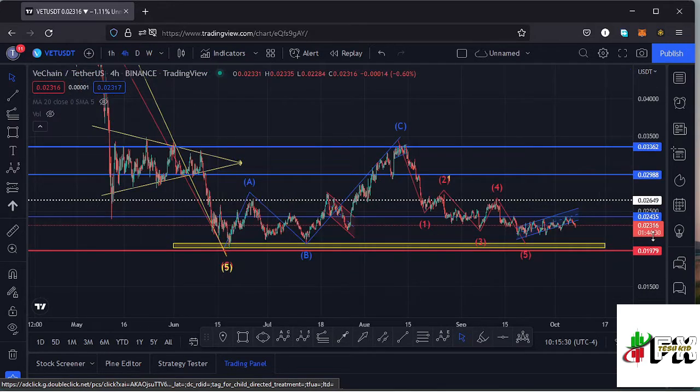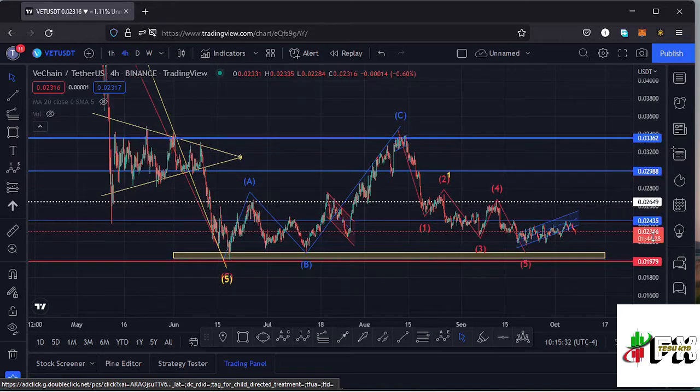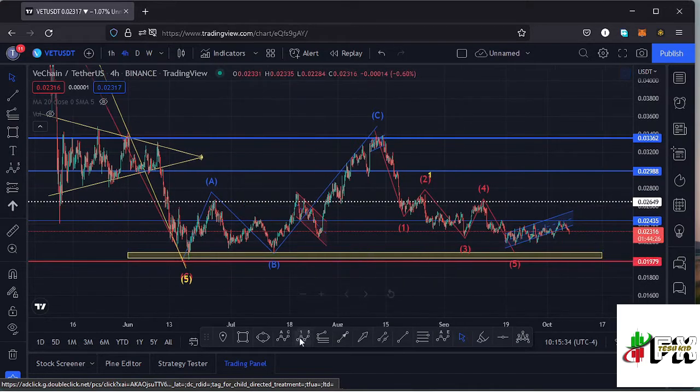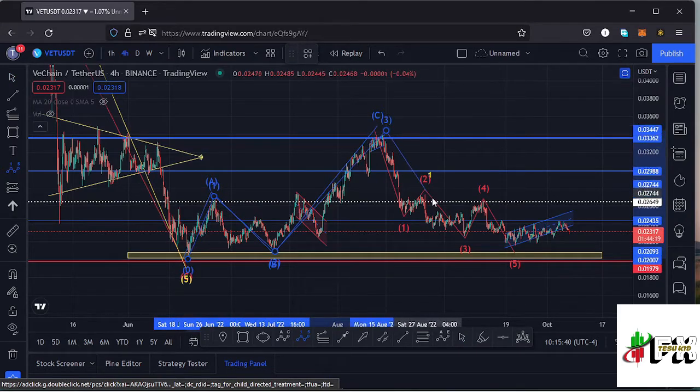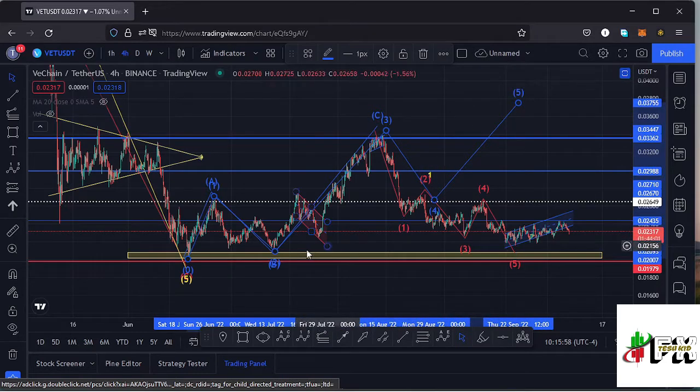Here on the 4-hour chart, after making our low down there, we saw a very nice bounce to the upper side in a movement that I was terming as an Elliot wave structure, having that as the wave 1, then a wave 2, then a wave 3. Then I expected a retracement to the lower side in the formation of a wave 4, then continue pushing higher in the formation of a wave 5 to complete a higher Elliot wave count 1. But that movement to the upper side got invalidated the moment our wave 4 over here retraced into the high of that first wave down there.